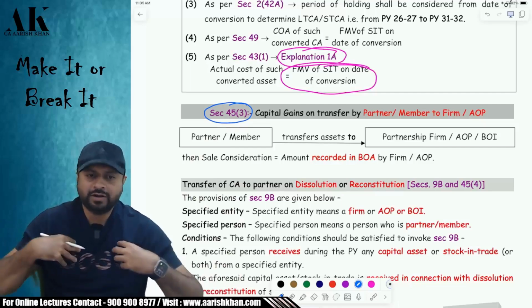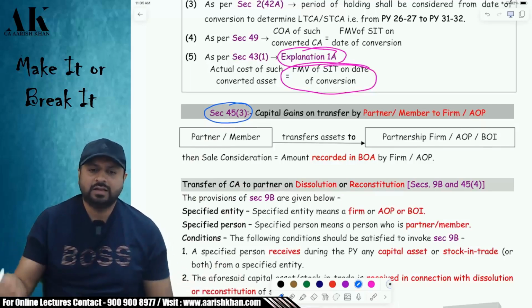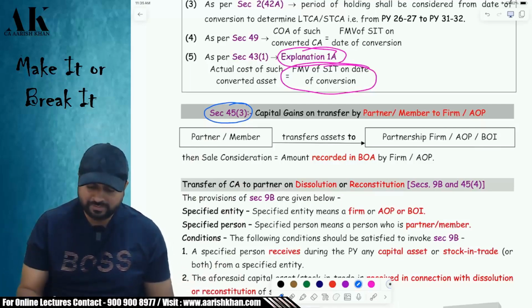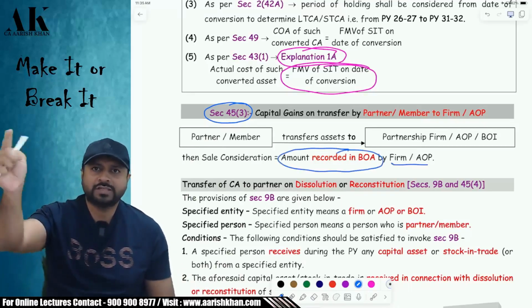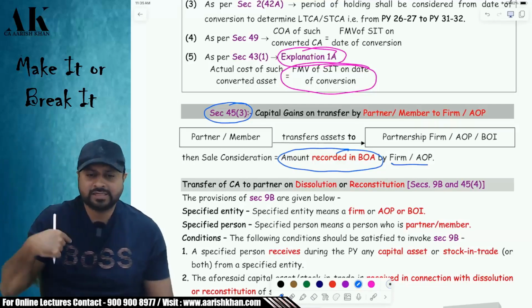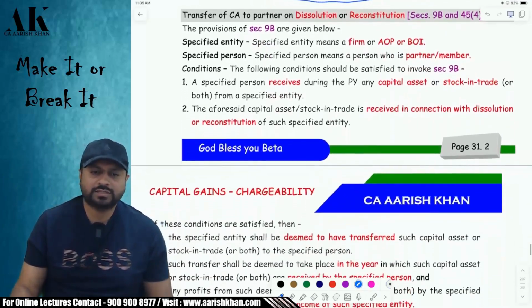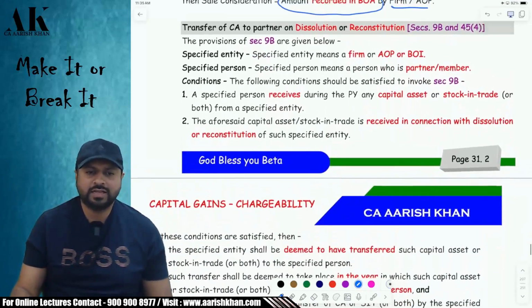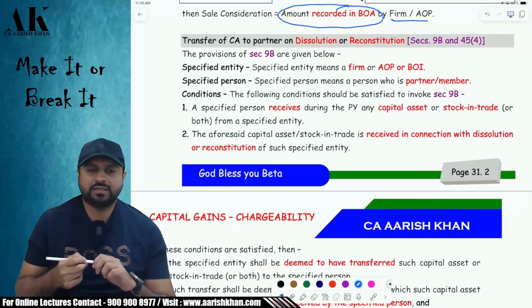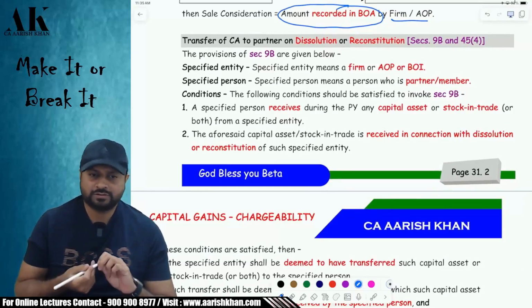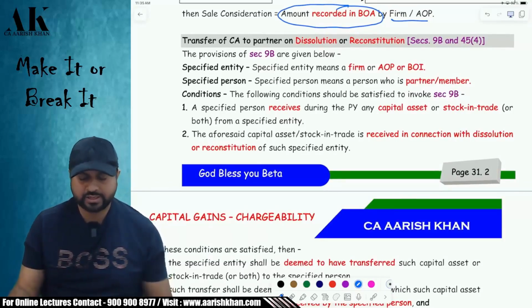Okay. Now, what will be the sale consideration in the hands of the partner? The sale consideration in the hands of the partner will be the amount recorded in the books of accounts by the firm. Whatever is the amount recorded by the firm, that will be considered as what? As sale consideration in the hands of the partner. I hope it is clear to all of you. Now, we will move ahead towards some very dangerous provisions. That is Section 9B and Section 45(4). It is not that easy to explain this in words, but still I will try to explain to the extent it is possible from my side.